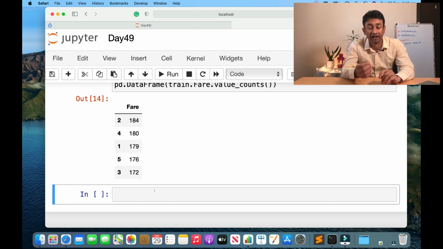We know that the fare had a lot of outliers. This way we are able to group them into 5 categories, and it helps in avoiding the overfitting that could happen in our model. Binning is commonly used for both numerical as well as categorical attributes. It can be used as a regularization functionality to avoid overfitting and help improve the accuracy of the predictions that we are trying to make on the test set.